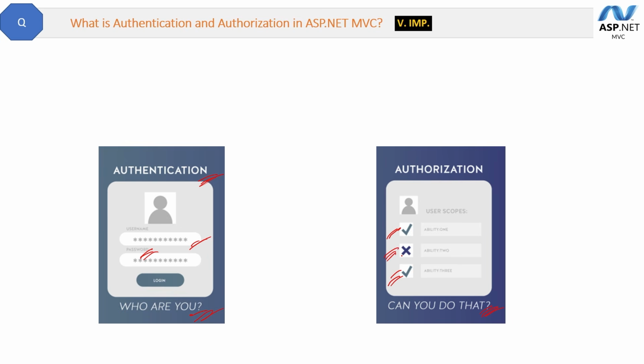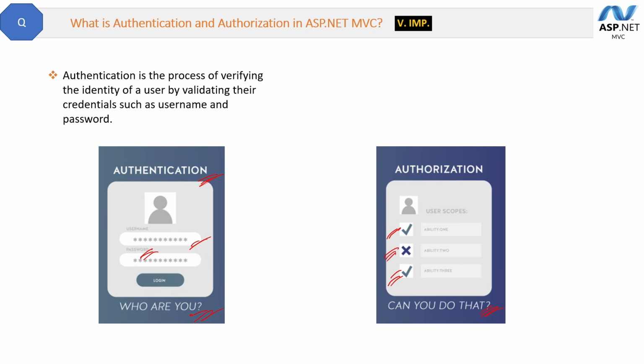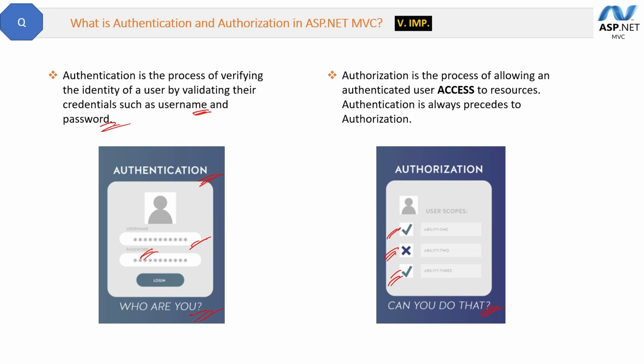So the definition of authentication first is, authentication is the process of verifying the identity of a user by validating their credentials such as username and password. Whereas authorization is the process of allowing an authenticated user to access the resources.